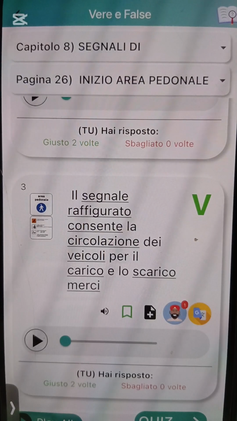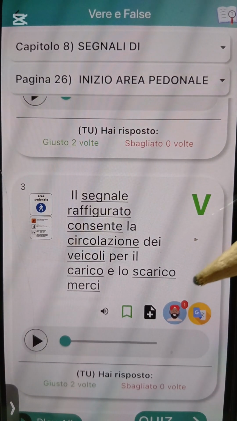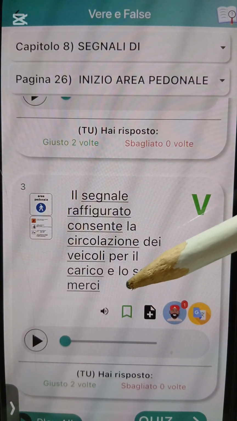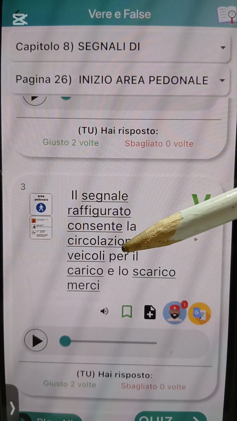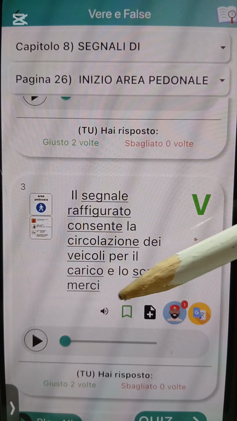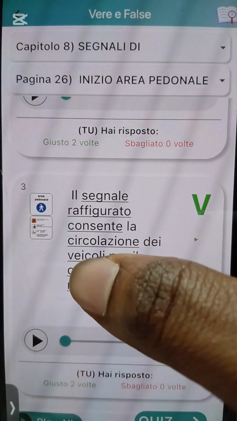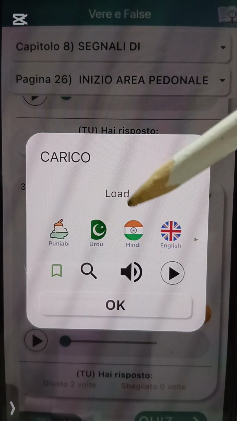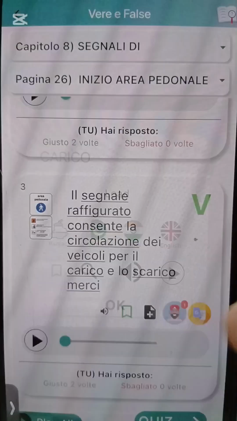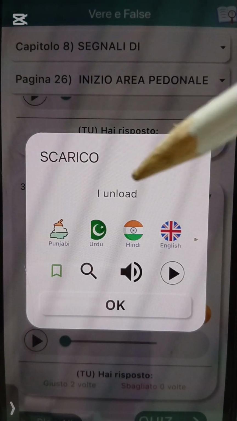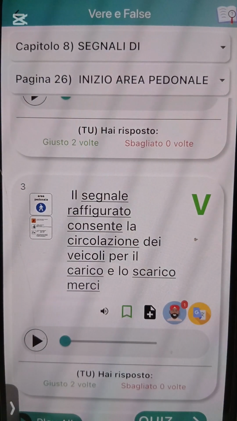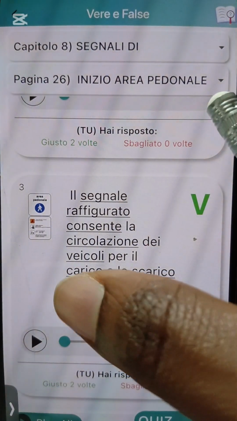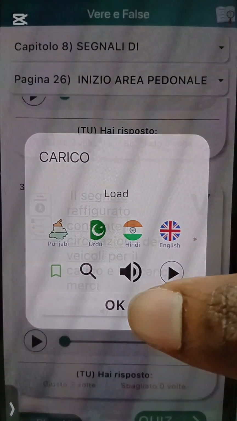Il segnale raffigurato consente la circolazione dei veicoli per il carico e lo scarico merci. Okay, e say this sign figure, e allow the circulation. Consente na allow. E allow the circulation of vehicles for offloading and unloading goods. Per il carico, carico na load, while scarico na unload. For the loading and offloading of goods. Merci na goods.